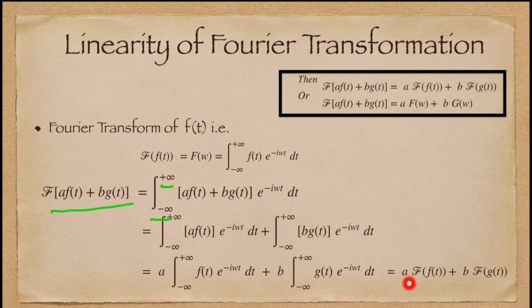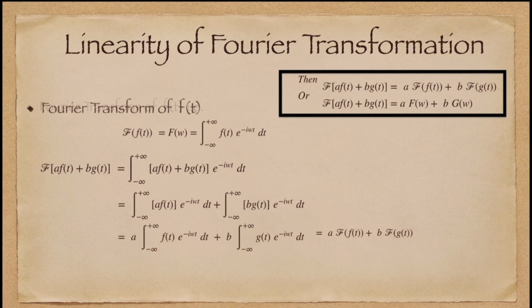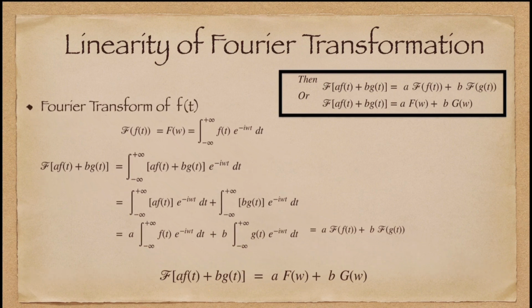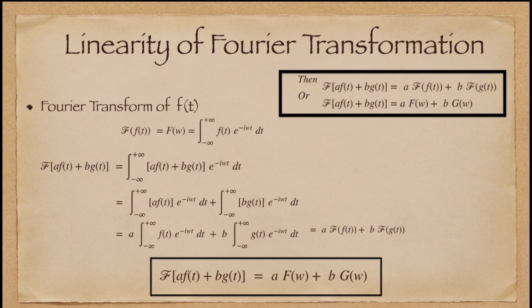That will give a, and this term is the Fourier transformation of f(t), and this term is the Fourier transformation of g(t). So the Fourier transformation of a f(t) plus b g(t) equals a into F(omega) plus b into G(omega). So this is your linearity property of Fourier transformation.